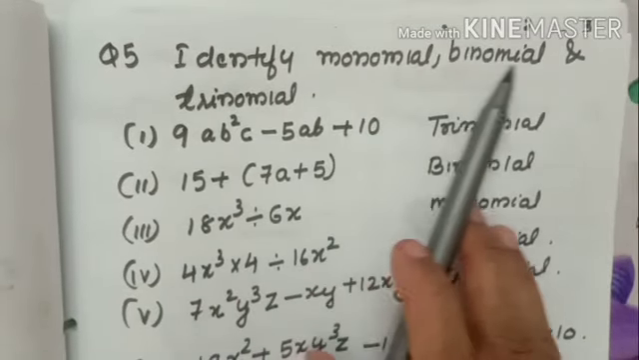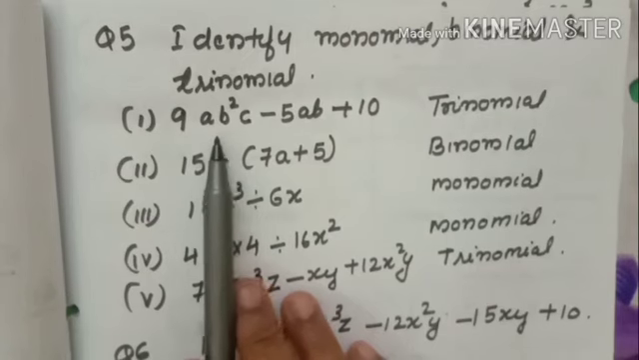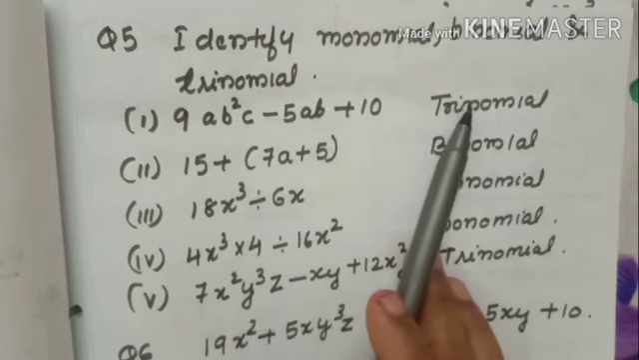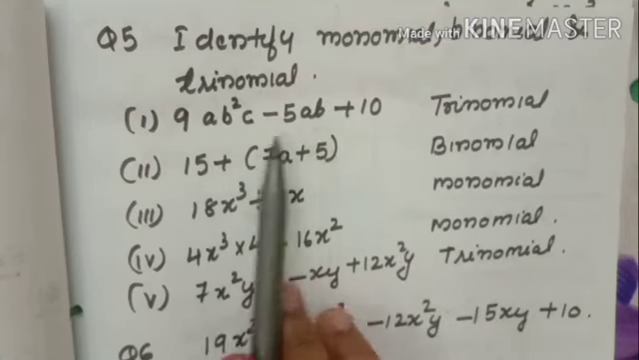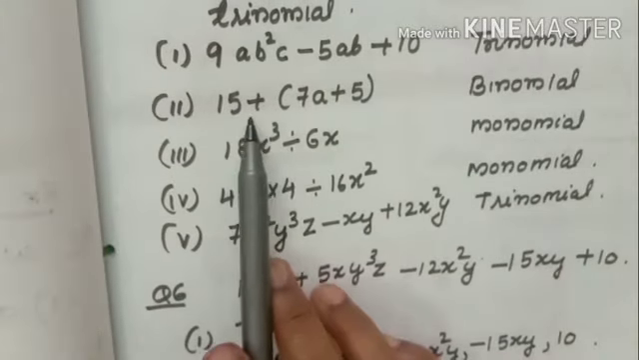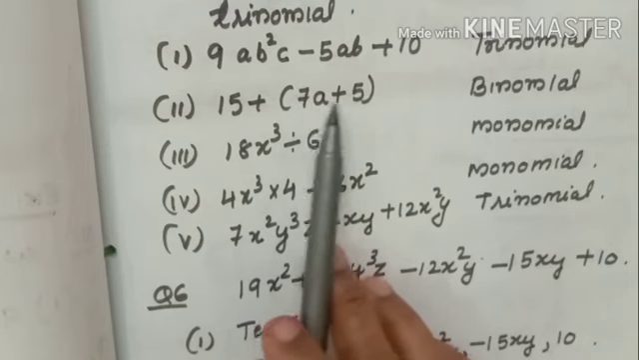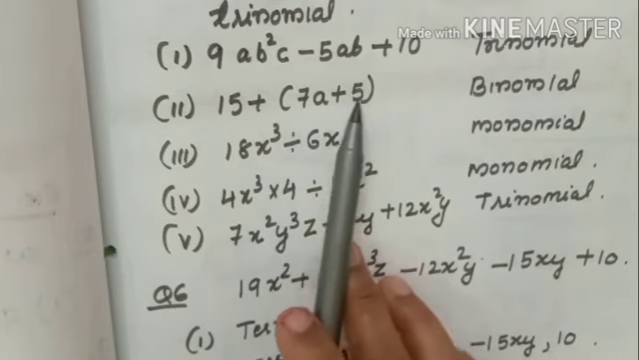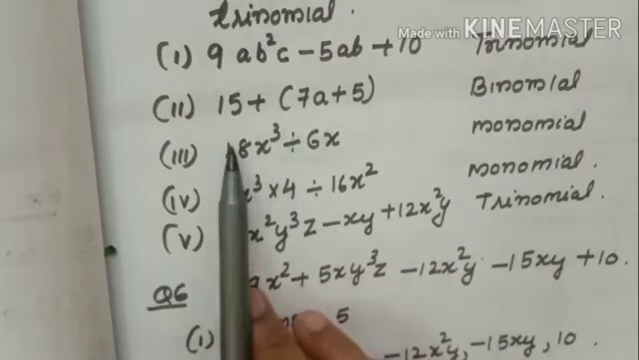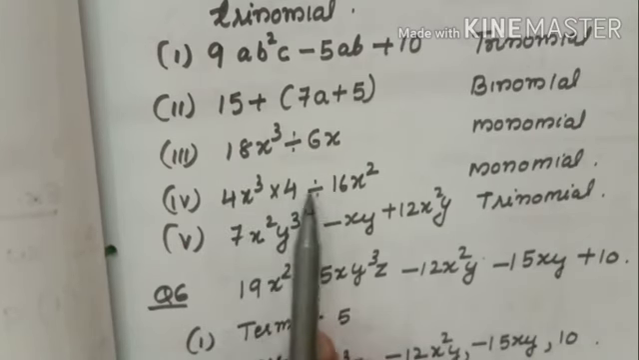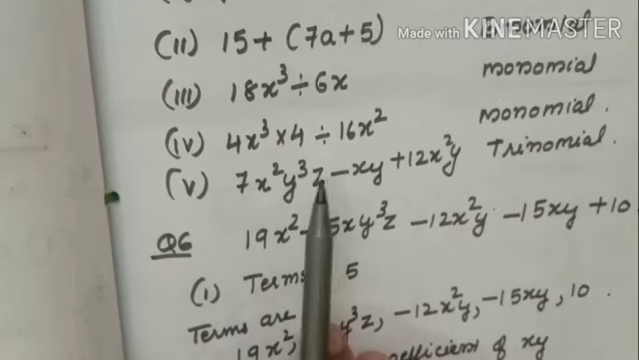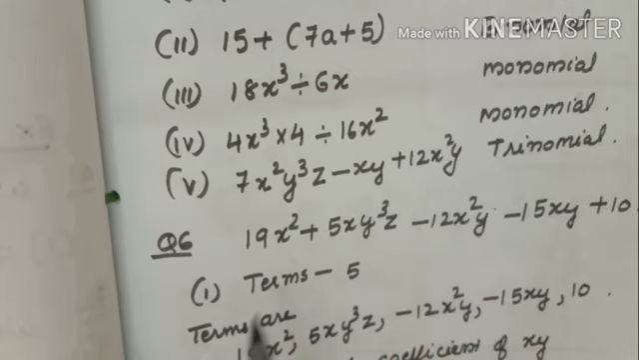Next, identify monomial, binomial and trinomial. How many terms? Here negative and positive, then 1, 2, 3 terms, that is trinomial. Here the bracket means 1 term, so 1 and 2 terms, binomial. Note, count 1, 2, 3 because here plus sign. Here bracket is there; bracket is considered as 1. 1, 2, binomial. Here division we will not consider, so it is a monomial. Here multiplication and division only, we will not consider as terms. One term, monomial. Here 1, 2, 3 terms, that is trinomial.